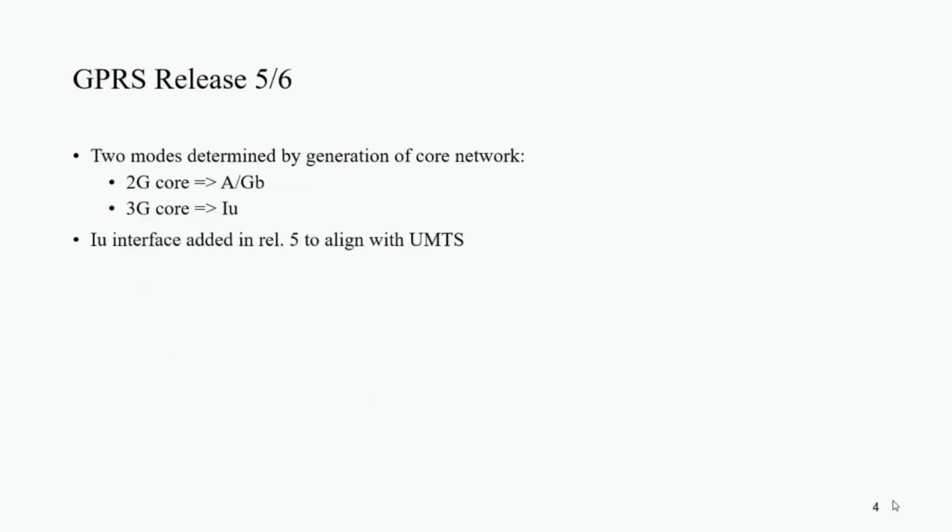Two modes are defined in GPRS release 5/6. One is the 2G core and the second is the 3G core. One mode is for 2G, and the interfaces defined are basically the A interface and the Gb interface. The A interface is between BSC and MSC, whereas the Gb interface is between BSC and the GPRS supporting node. To provide an interface with UMTS, a new interface is given, the Iu interface, and this interface is specified in release 5/6.